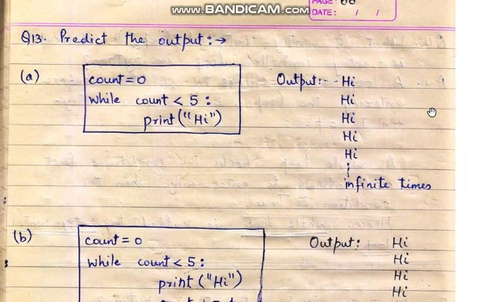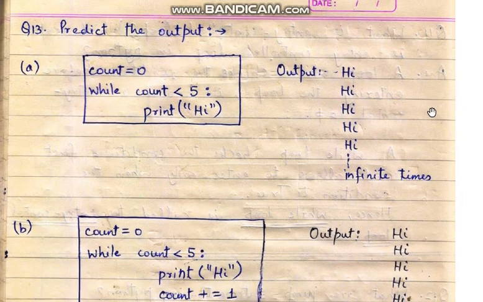So coming to question number 13, which says predict the output, the very first part is count equal to 0, while count is less than 5, print high. As soon as we look at this particular code, we think that it will be printing high 5 times, but you are wrong this time, because it will be printing high endlessly, because the value of count is not changing. We have not changed the value of count.